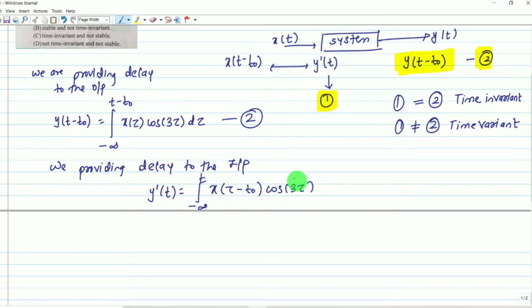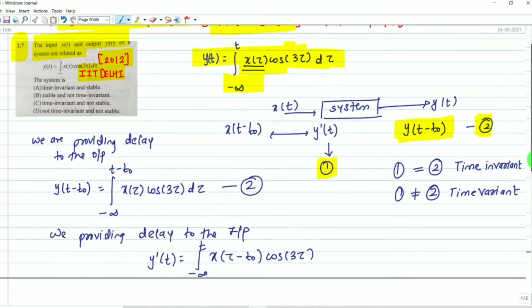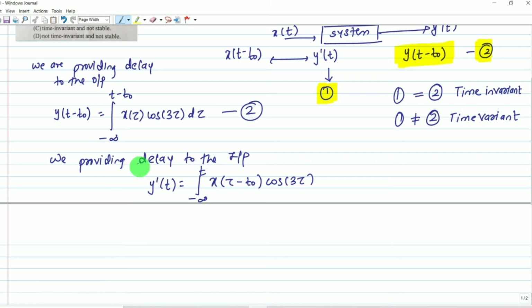Why will this part not change? Because we are providing delay to the input only and we are not providing anything else, so only the input part will change. Understood this part? What will y dash t become when we provide delay to the input? x of tau minus t naught, cos of 3 tau, and here it will become d tau.